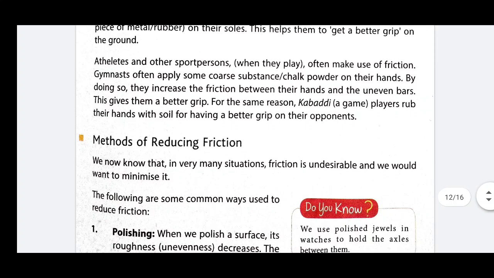Now, the methods of reducing friction mean how we can reduce the friction. If we have to answer such a question, we always remember what factor friction depends upon, or what the cause of friction is. As we know, the cause of friction is the interlocking or roughness between the two surfaces. Here we have to decrease the friction, so for decreasing the friction we can make the following arrangements.